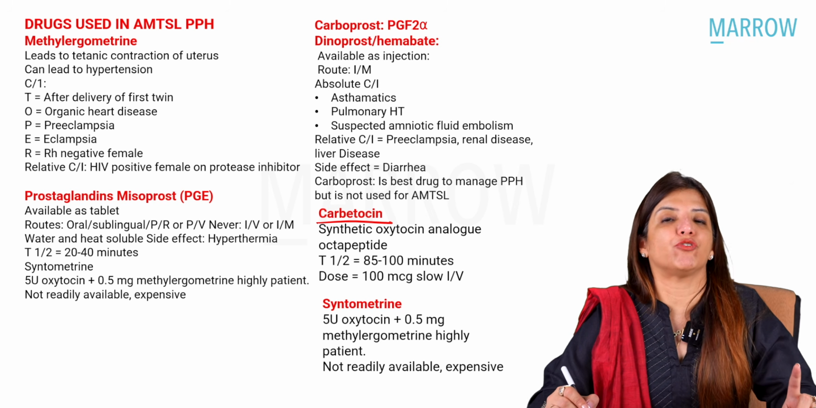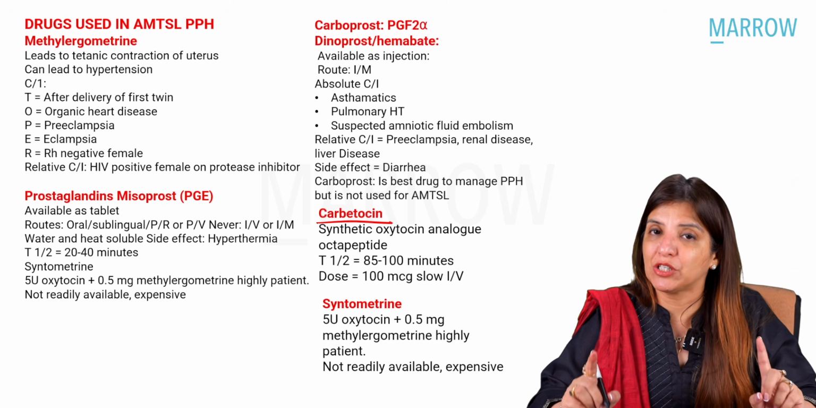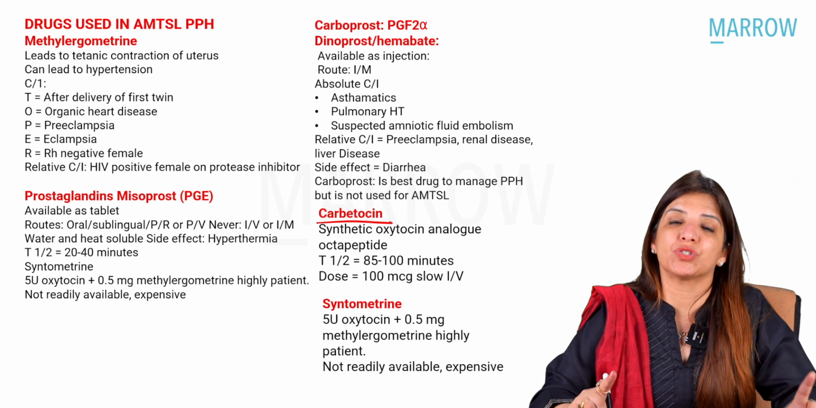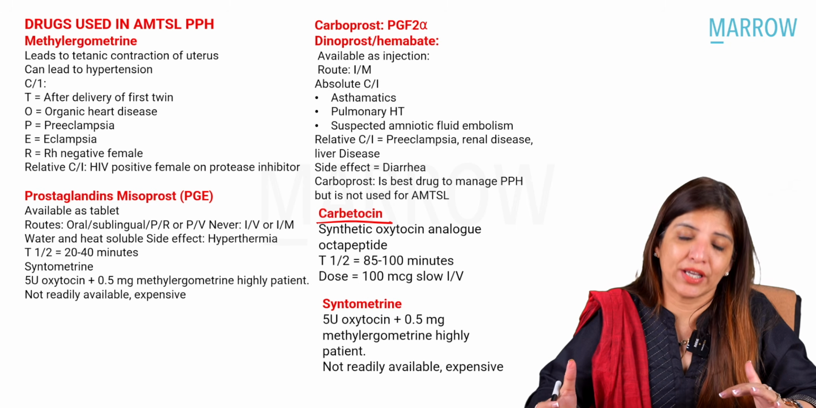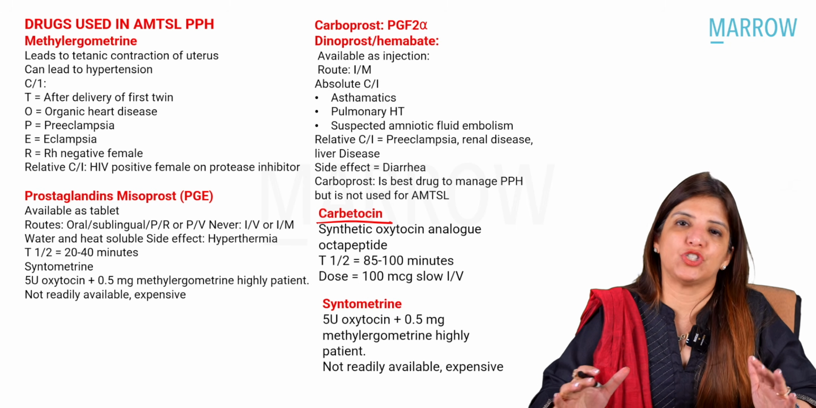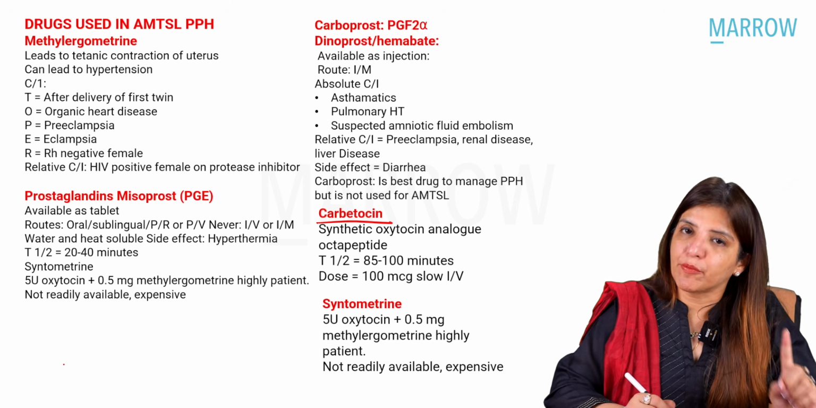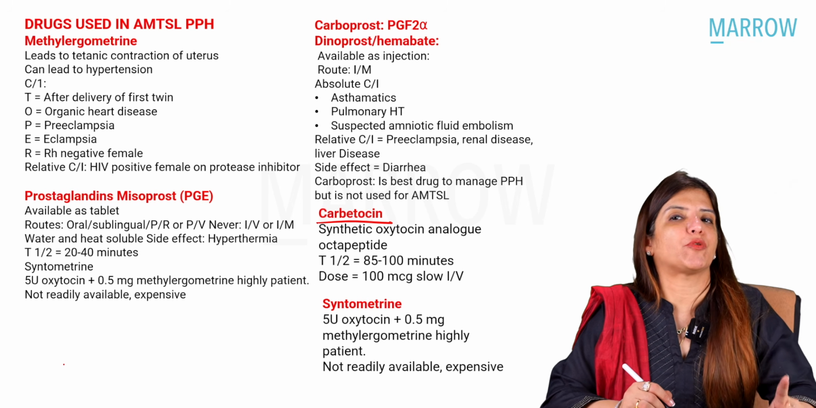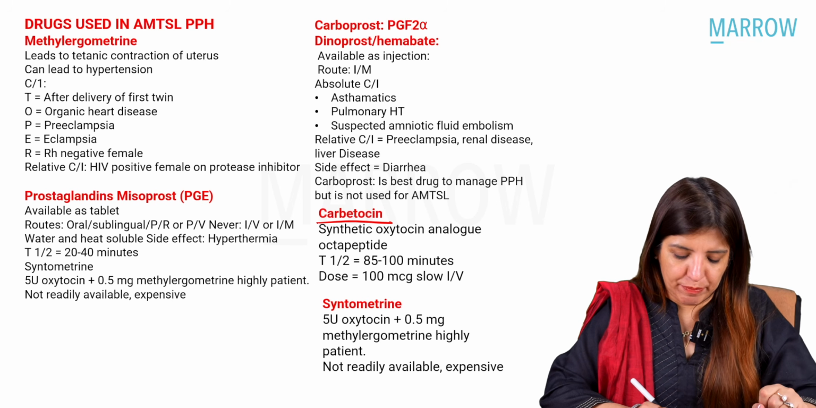Many times you people confuse between carbetocin and carboprost. Please remember, carbetocin is an oxytocin analog. It's a synthetic oxytocin, right? Whereas carboprost is PGF2 alpha. Right? Carbetocin is used for AMTSL, carboprost is used for managing PPH.